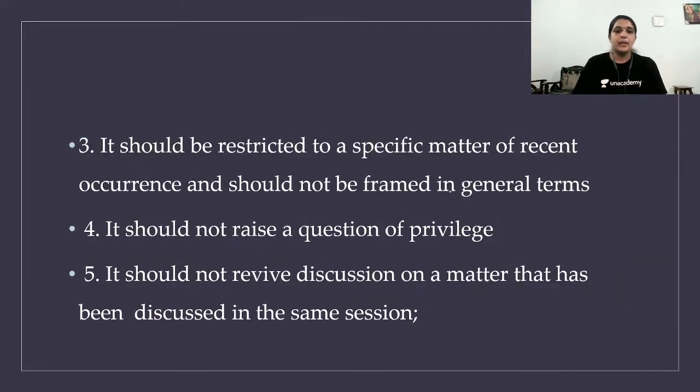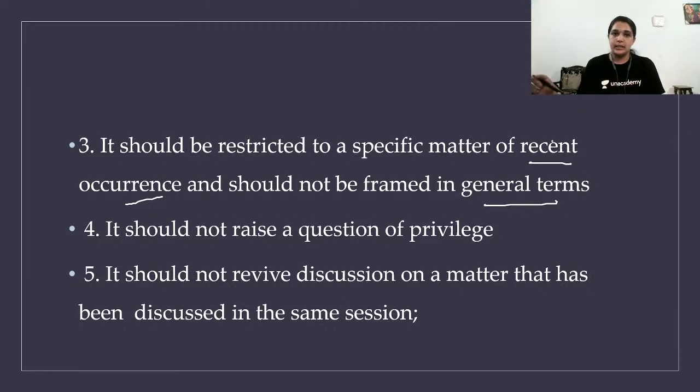Next, it should be restricted to a specific matter of recent occurrence and should not be framed in general terms. Sometimes when we ask in a viva, what is this and that, we say this is what happened, this is the problem, this problem requires urgent attention, and this is the factual detail of this problem.